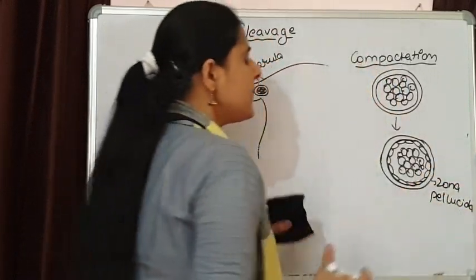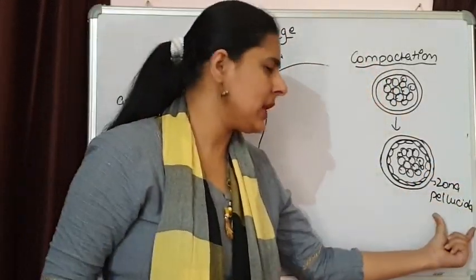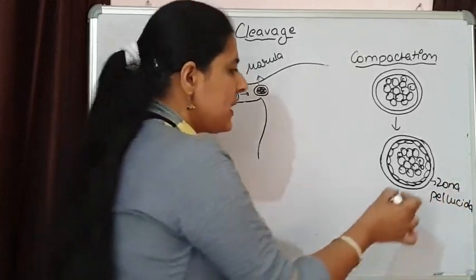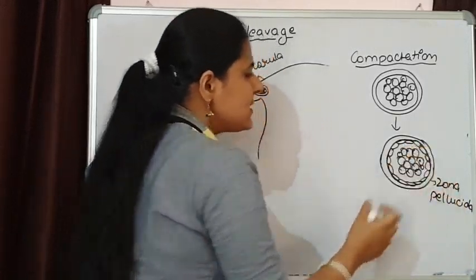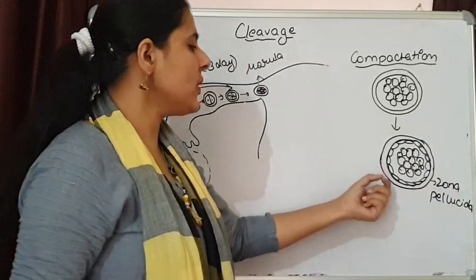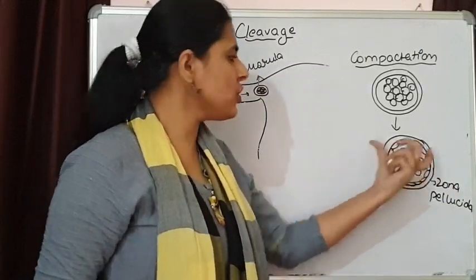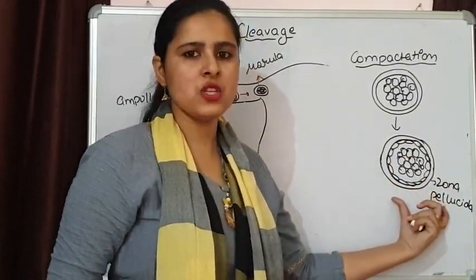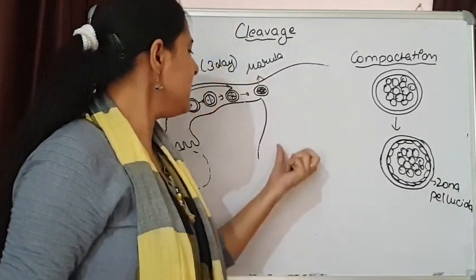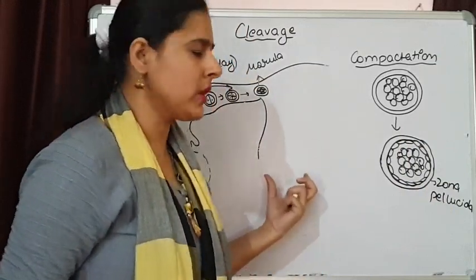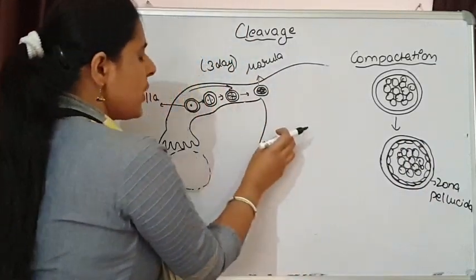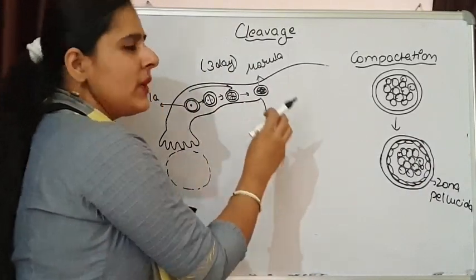There is a reason behind the presence of the zona pellucida. Basically, this zona pellucida is covering these cells. These cells are sticky in nature, so it is preventing the implantation of this morula stage at any random place in the uterus. So the implantation is going to take place at one specific site.